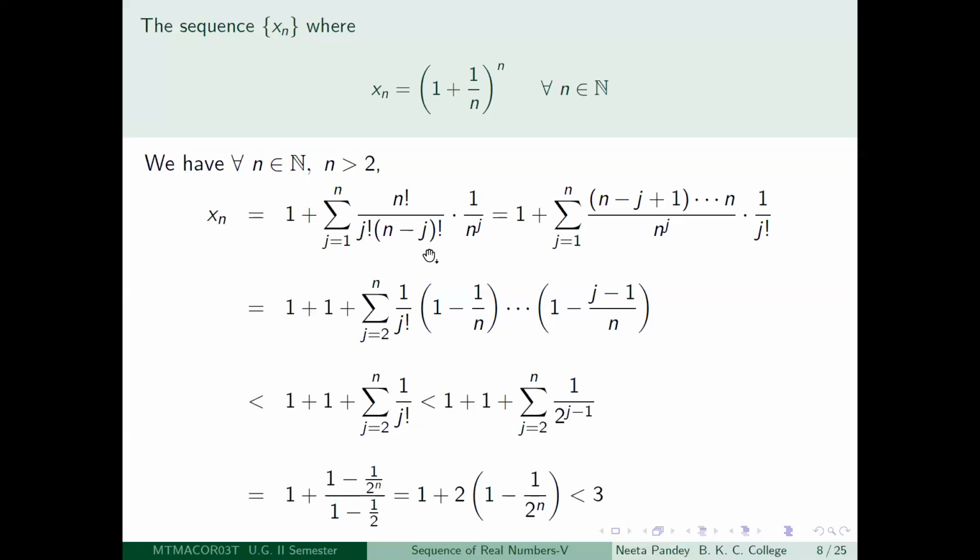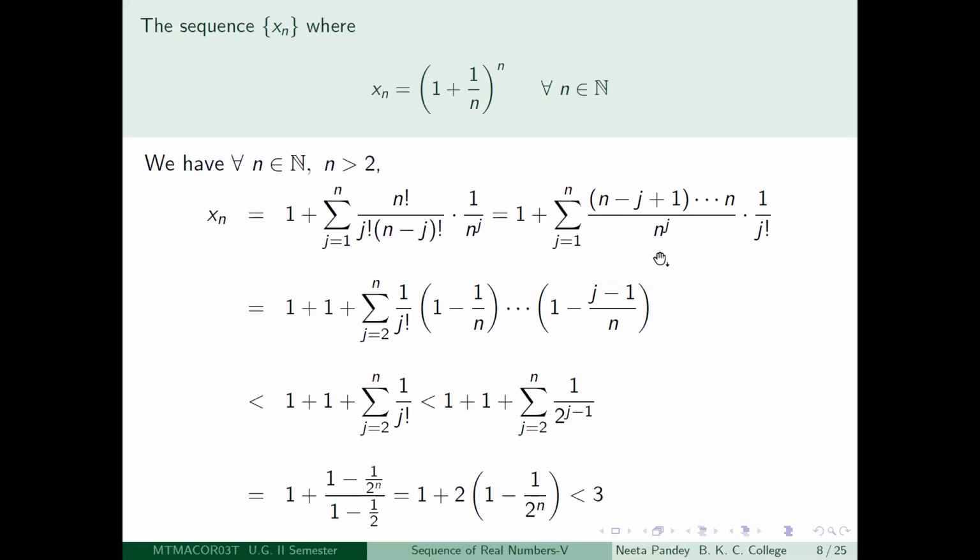Similarly, the other ones. So now first of all, you cancel out n minus j factorial from n factorial, because n factorial will look like 1, 2, etc. till n, and n minus j factorial is 1, 2, etc. till n minus j. So if you cancel that out, in the numerator you are left with n minus j plus 1, n minus j plus 2, and so on till n. This is okay. And in the denominator you are left with j factorial, and this is multiplied by 1 by n to the power j.